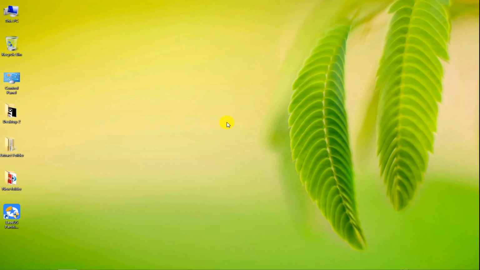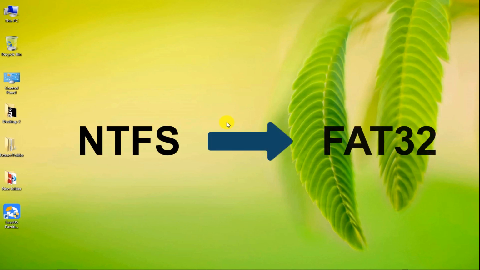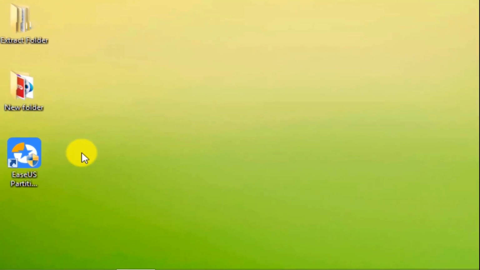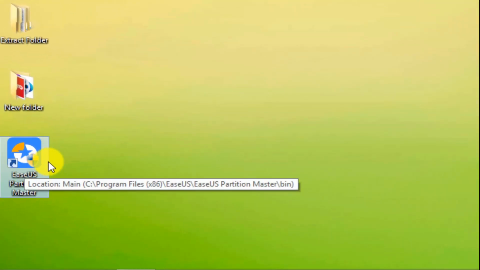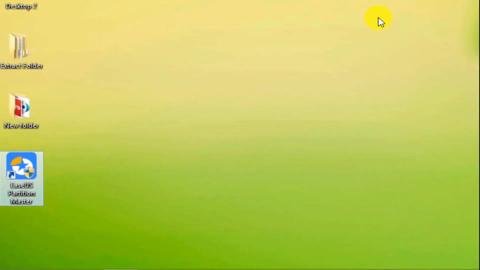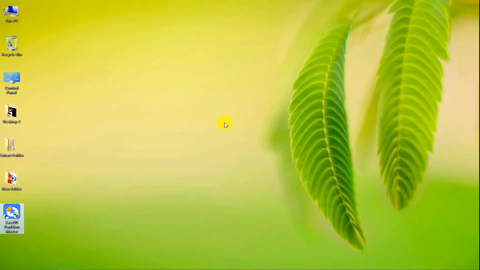Today I want to teach you how you can change the file system of a flash drive from NTFS to FAT32 so that it can be played on the car audio system. For this purpose, we use US Partition Master software. First, connect the flash drive to the computer.